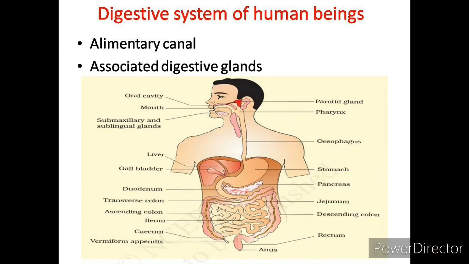So firstly we begin with the organs of the digestive system, or we can say organs of the alimentary canal. It is a long tube, somewhere bag-like, somewhere long, thick or thin, and that forms the digestive system. The first part is the alimentary canal, which consists of many organs.